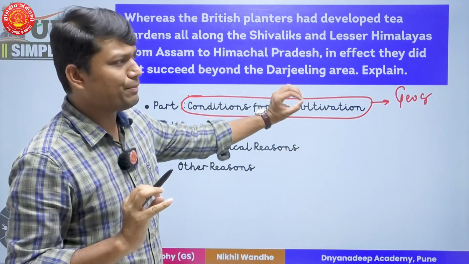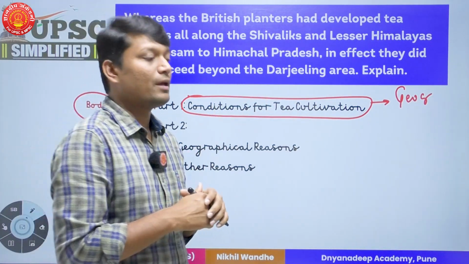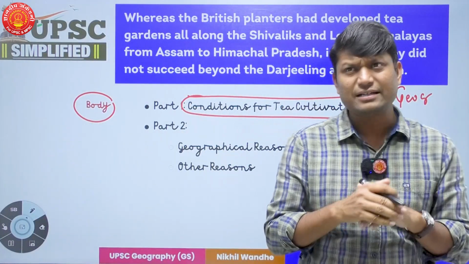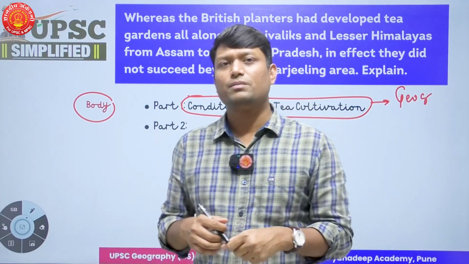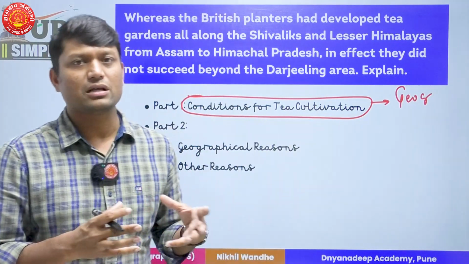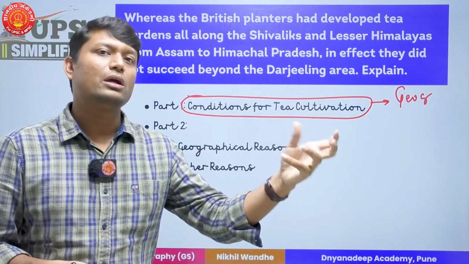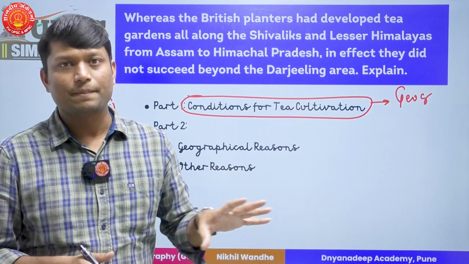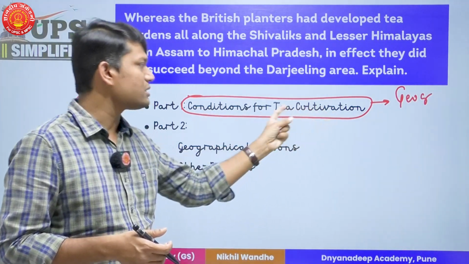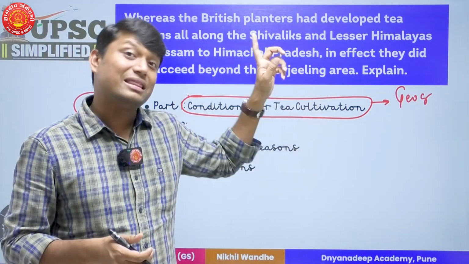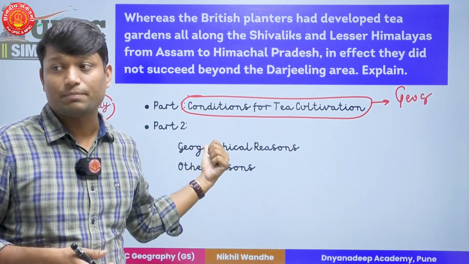Now, this is a very simple fact which has been given in your NCERT. In NCERT you will find somewhere that for many plants and many crops, their growing conditions have been specified, fine. So similarly I will give under what conditions tea can be grown, because somewhere there lies your answer for part 2.